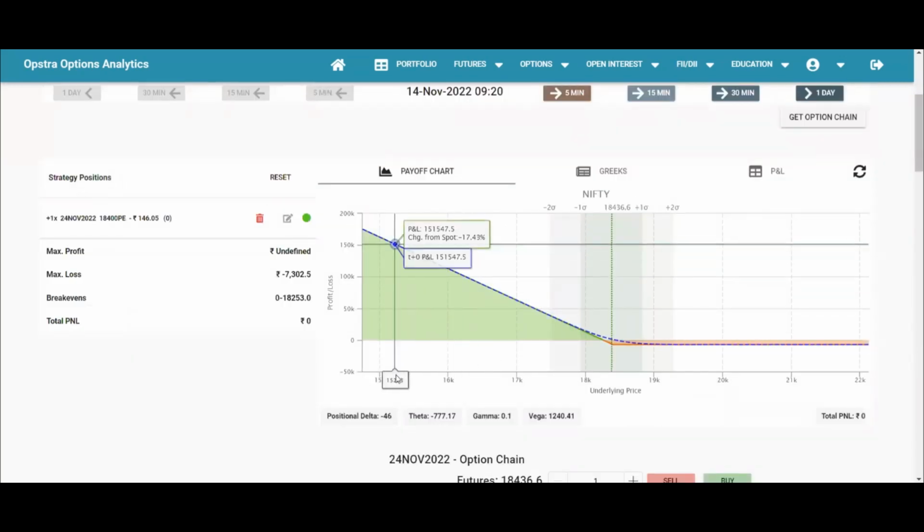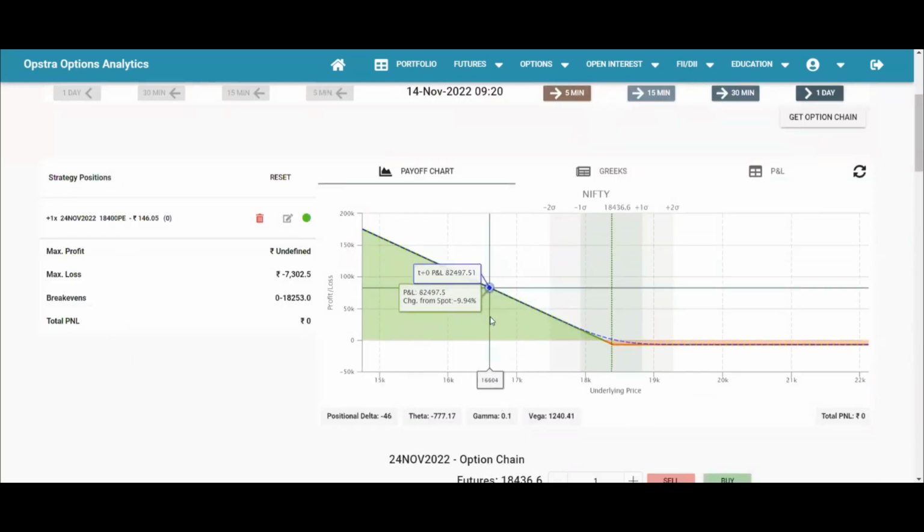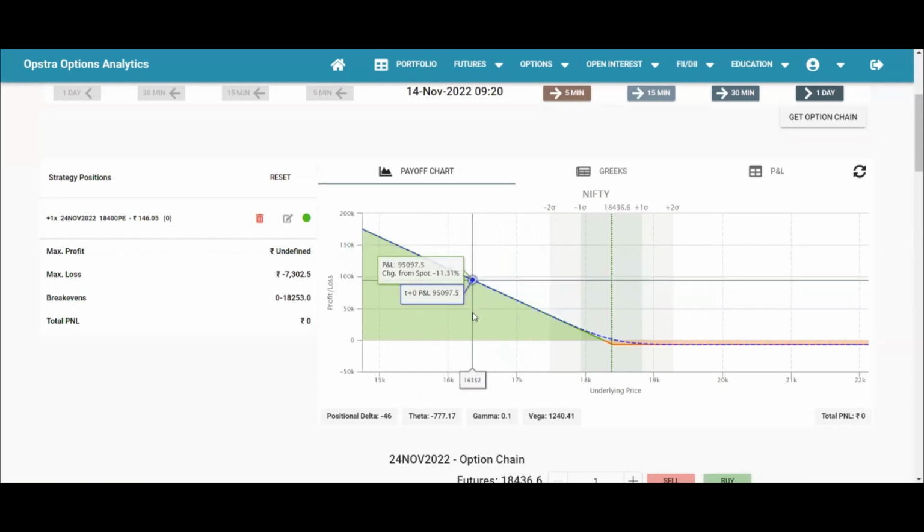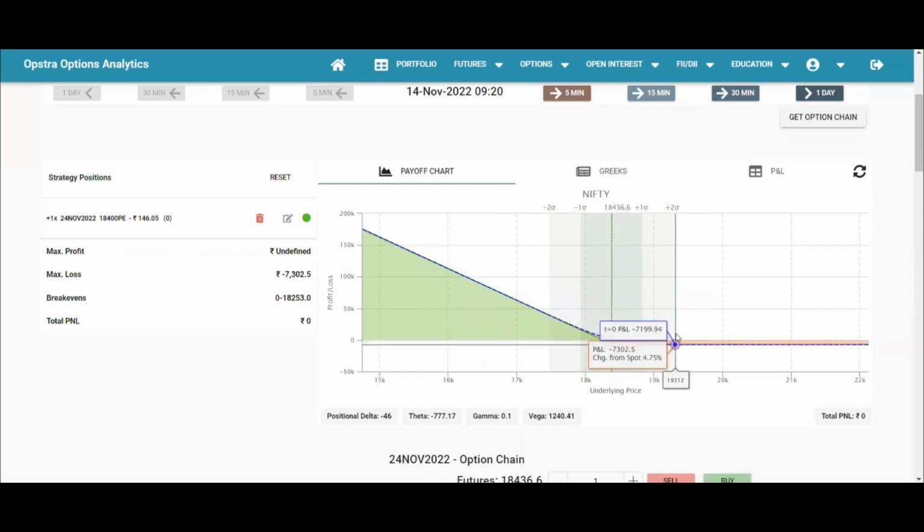Okay, so once again, this green area represents, from the option buyer's perspective, the implicit value. As you can see, the more the option moves here, it is called the implicit value, and this red area is the time value, right?